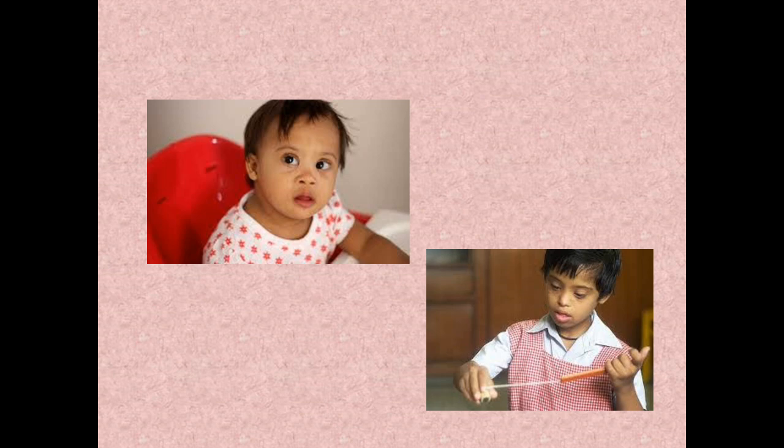Okay. So one of the risk factors is increased maternal age. Other syndromes which we know of, there are many syndromes. We will be discussing only those syndromes which can be recognized at birth. Some syndromes take some time to develop. So at birth, what all can you recognize? Down syndrome you can recognize. You can also recognize Turner syndrome, which is 45X0 Turner syndrome.